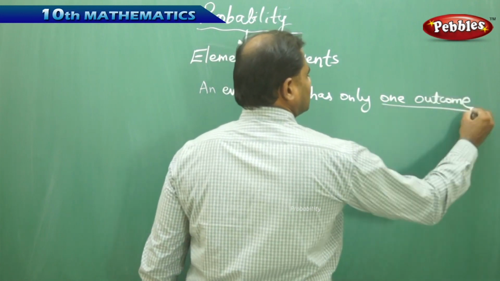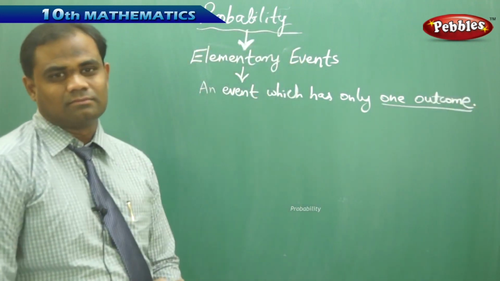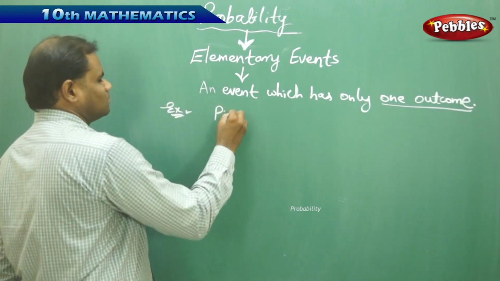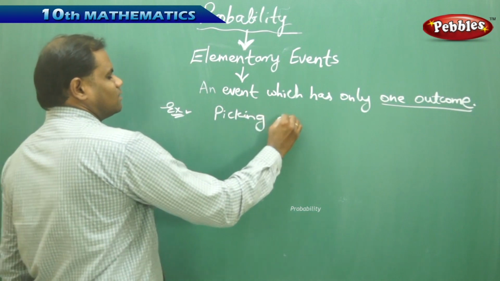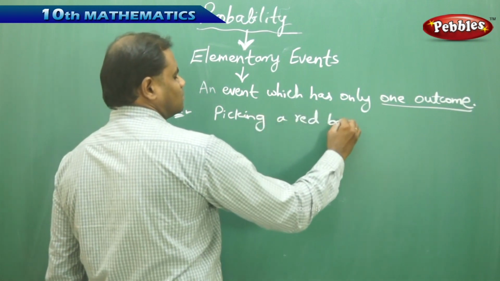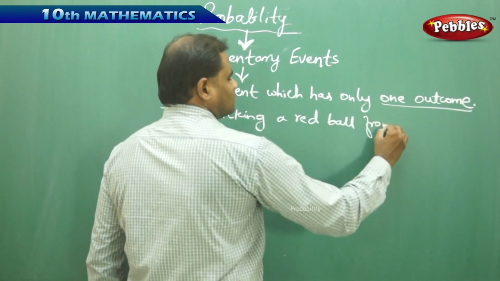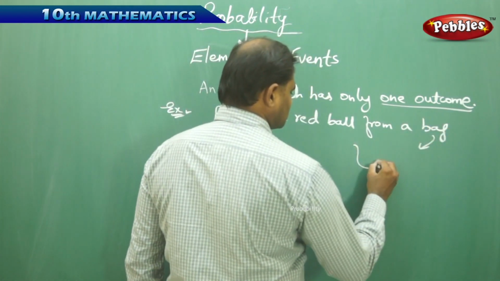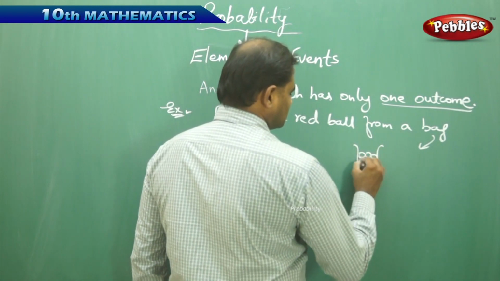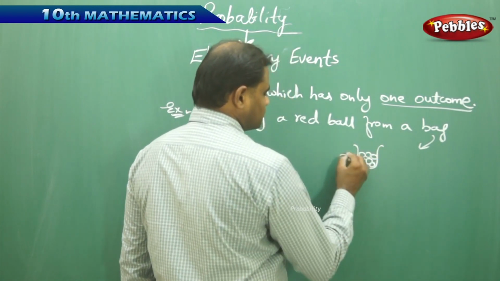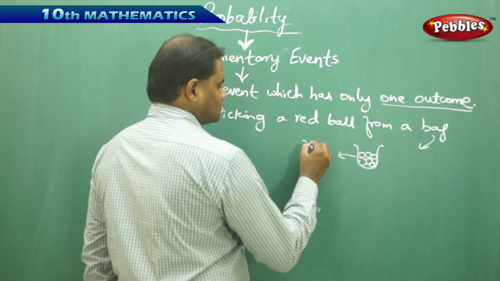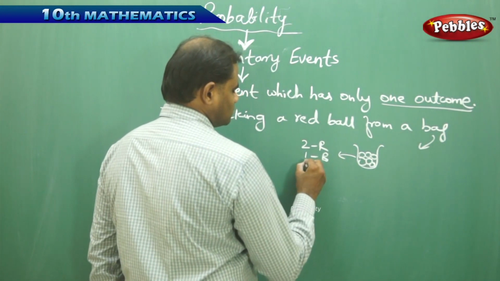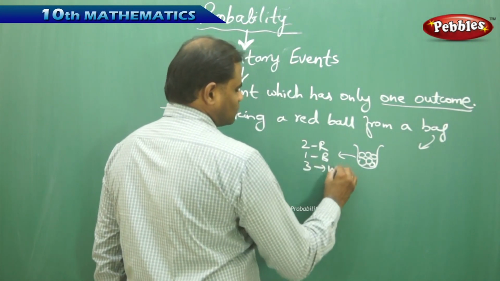For example, picking a red ball from a bag containing 6 balls, where there are 2 red, 1 blue and 3 white balls.